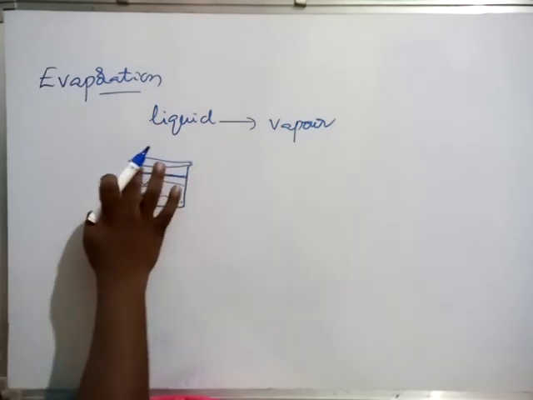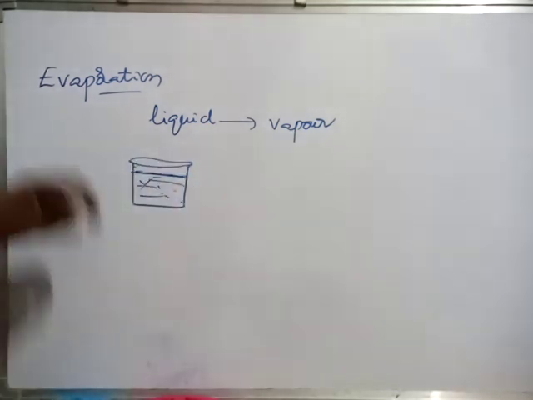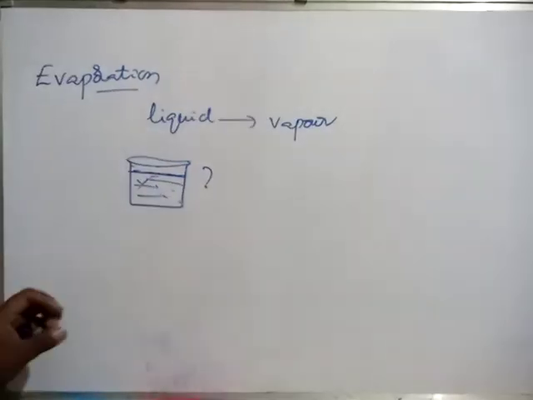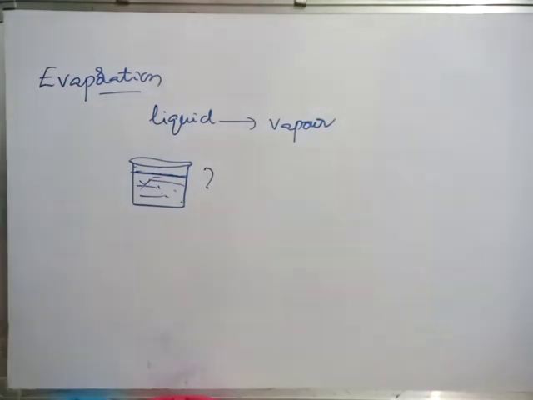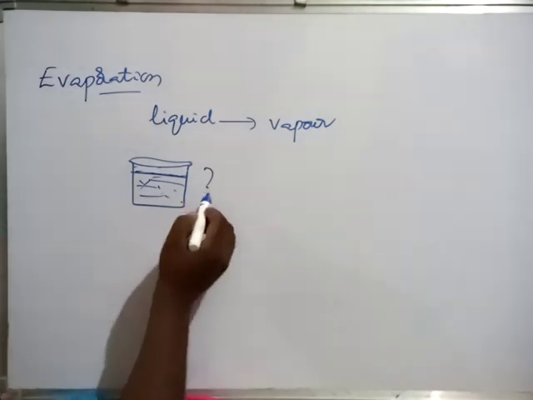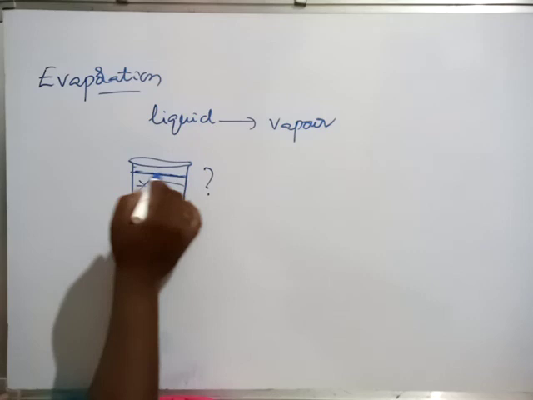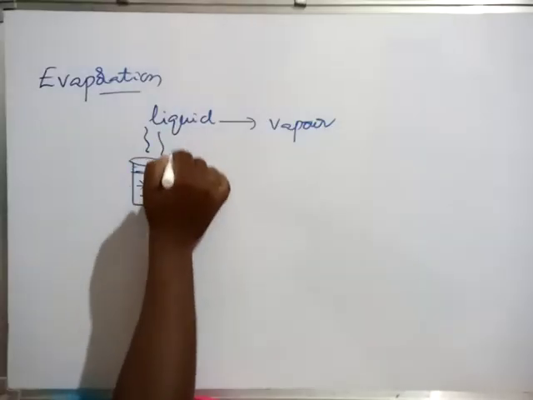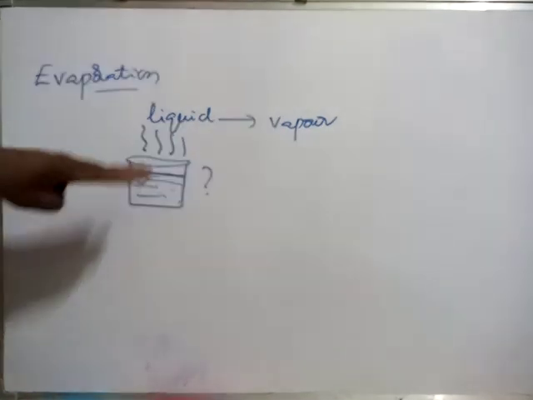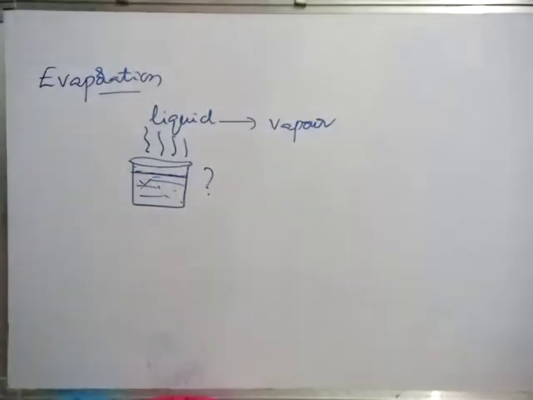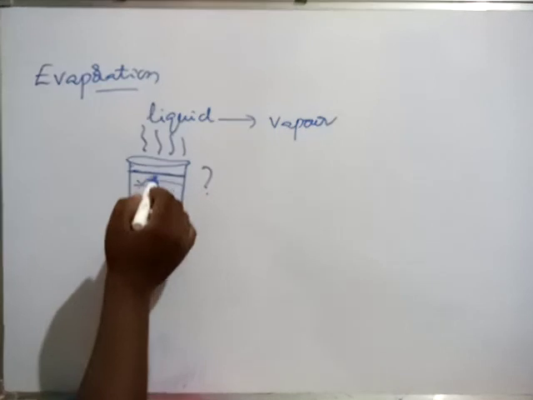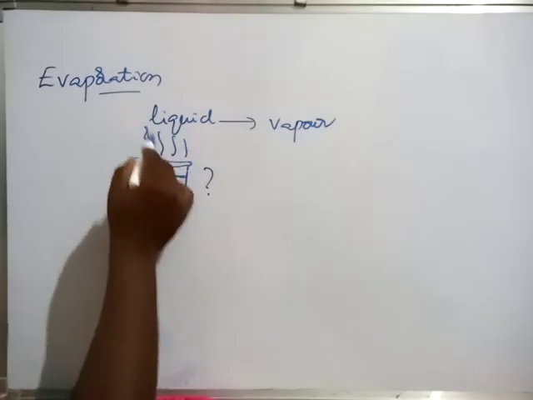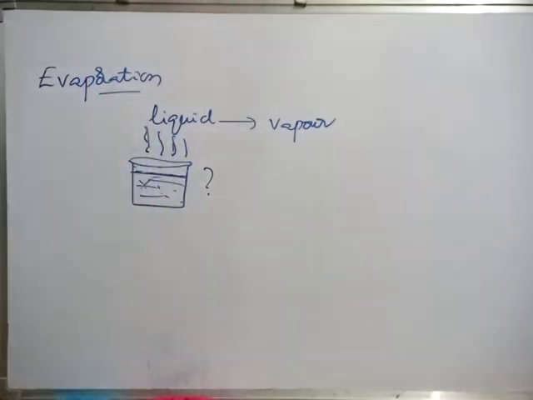This water is evaporated, means the level of water will decrease definitely. So what we think here, the water is not taken by God. What we can observe, the upper layer of the water is evaporated. Slowly the upper layer of water will be evaporated. So here what is happening, the liquid state is converting into vapor state. This is what we call evaporation.